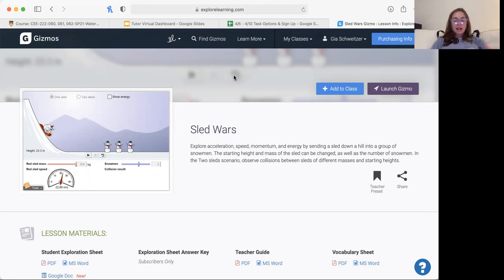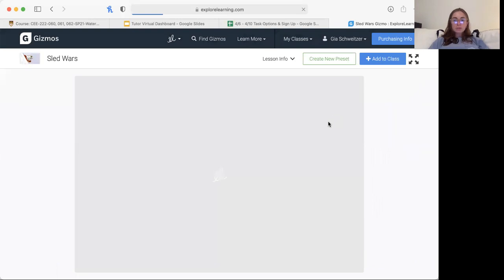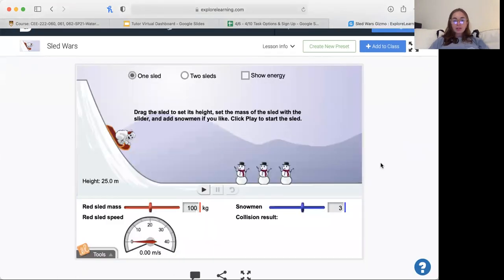And in different scenarios, we can observe how the collisions between the sleds and the snowmen of different masses and different starting heights will vary. So I'm just going to launch this virtual experiment and we can jump right into it. This is something that you guys can do on your own as well if you find this really interesting.